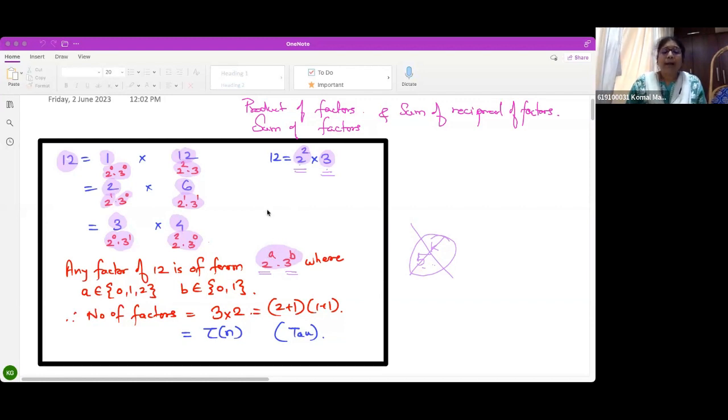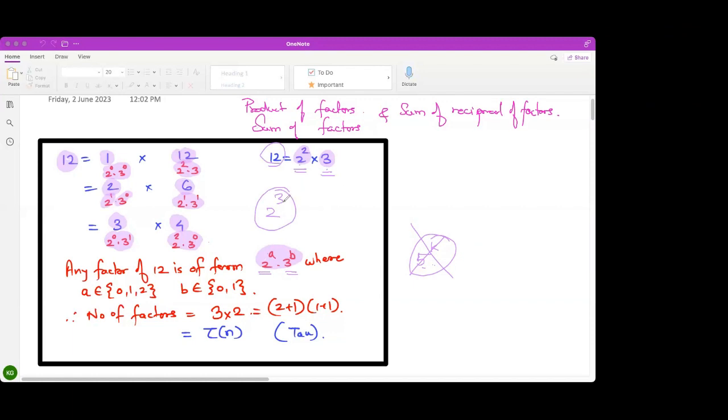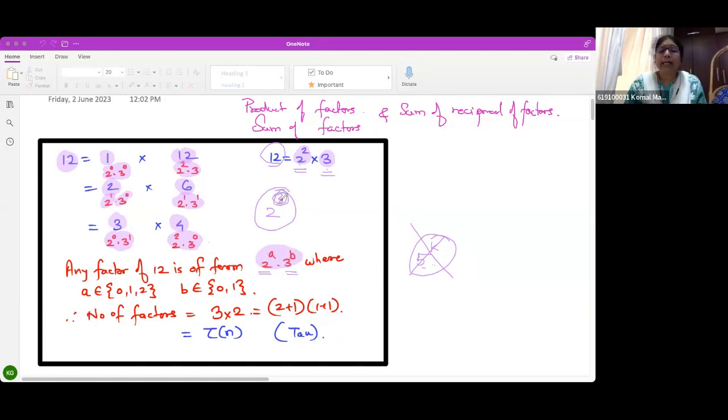Now, can 2 cubed be a factor of 12? Tell me. No. What is the maximum power I can get here? The maximum I can get is 2. And the minimum, can 2 raised to 0 be there? Yes.